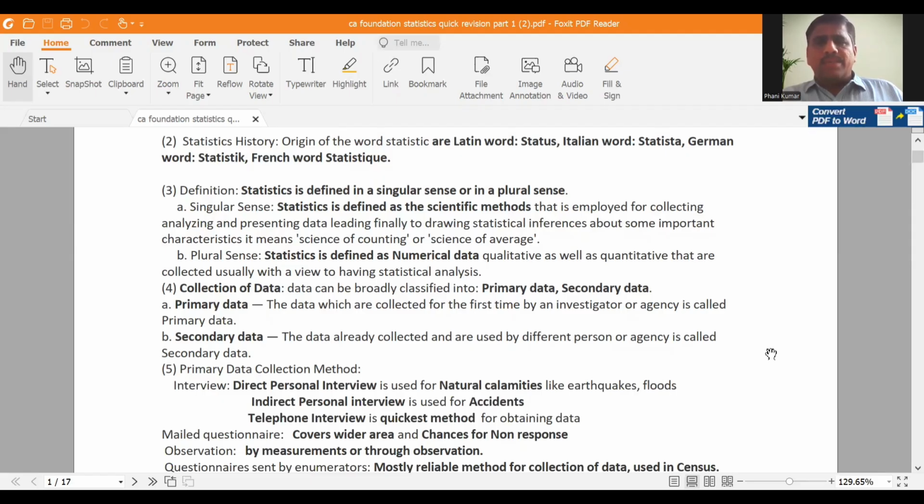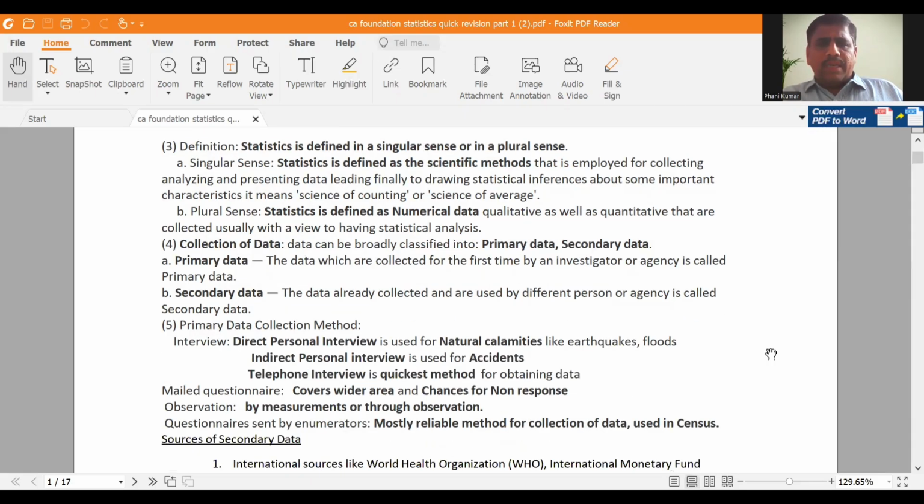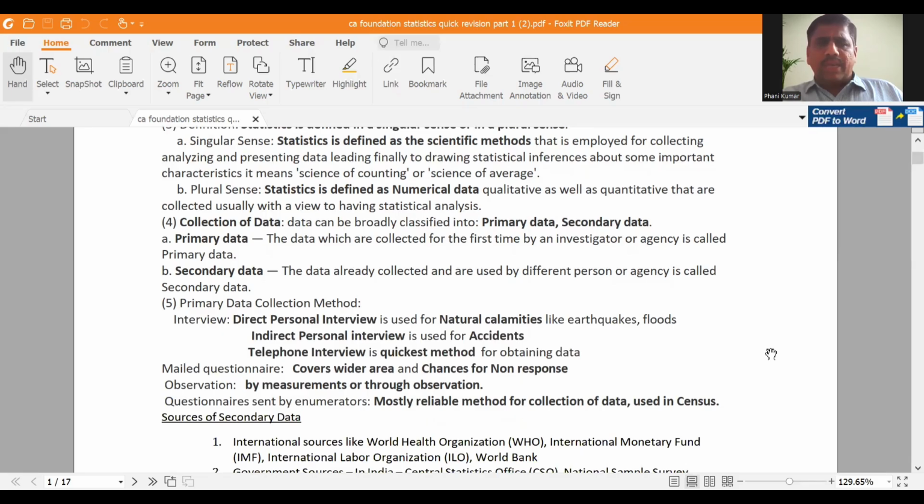Okay, primary data will be reliable in nature. If you have no time, you can opt for secondary data. How to collect primary data? How many methods are there? For primary data collection, there are different methods like interview method, mailed questionnaire method, observation method, questionnaire sent by enumerators. Interview method. There are again 3 methods.